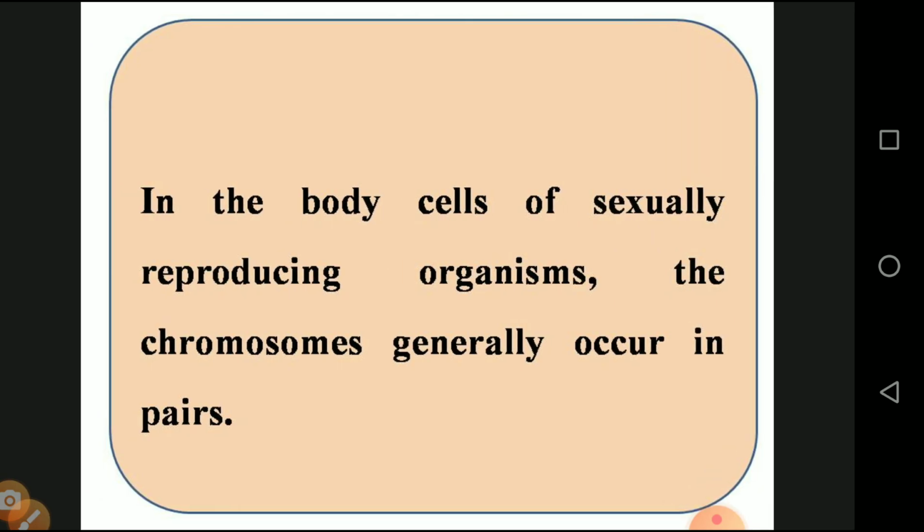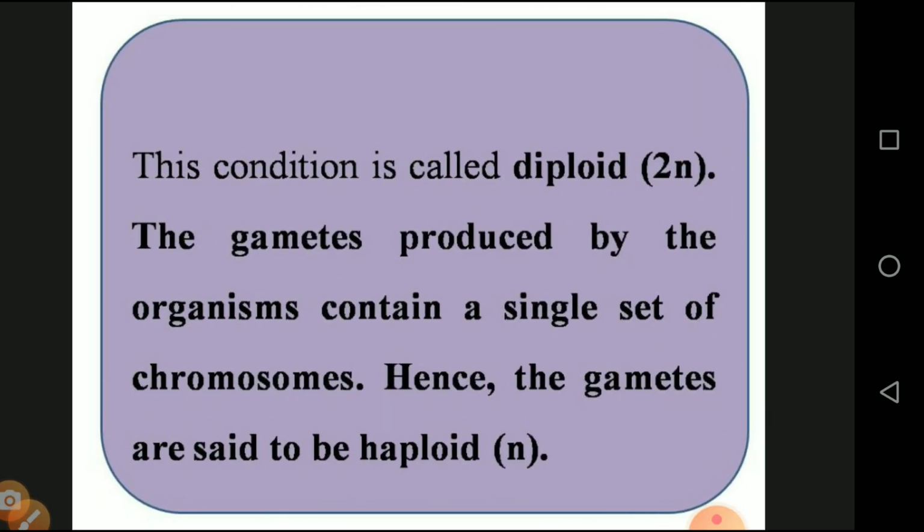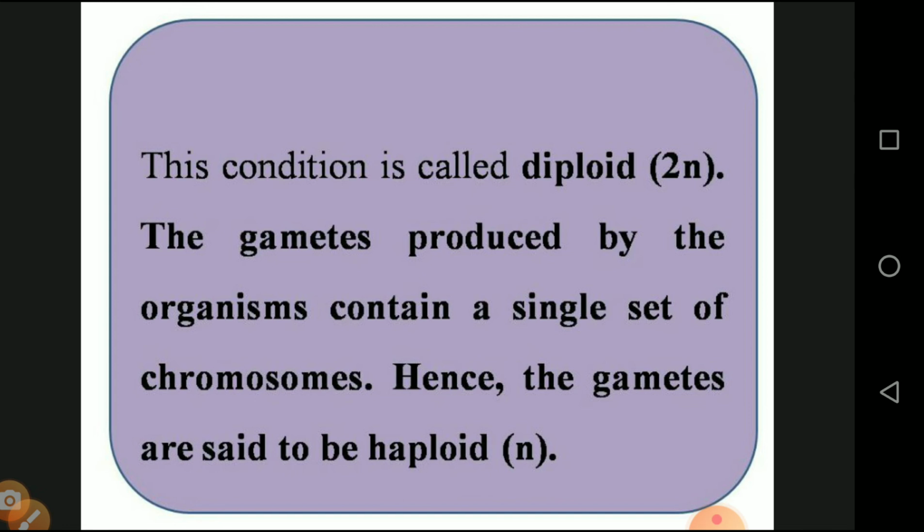In the body cells of sexually reproducing organisms, the chromosomes generally occur in pairs. So in an organism reproducing by the sexual method, all the chromosomes occur in the form of pairs. A pair is two, or double, in nature. This condition is called diploid. So the presence of two sets is called 2n or diploid.